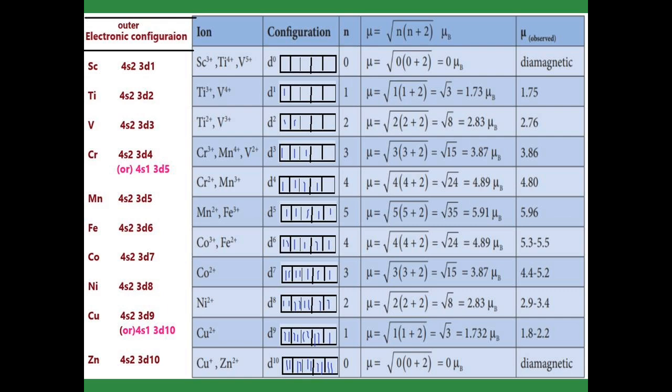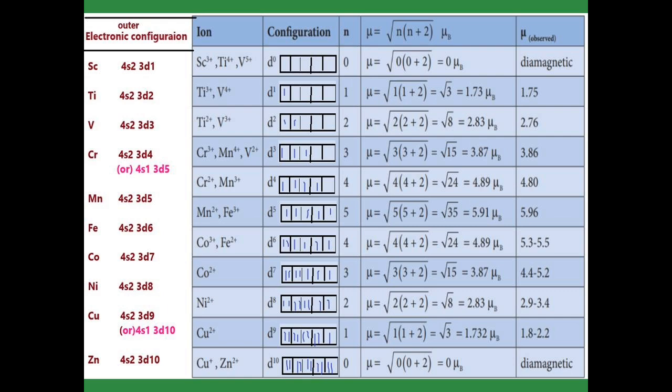Afterward it slowly decreases, because manganese and iron have the half-filled configuration. After that the d orbitals start to pair up, so the unpaired electrons diminish again. You see that 5 to 4, 4 to 3, and so on, until it goes to zero in copper plus and zinc 2 plus.